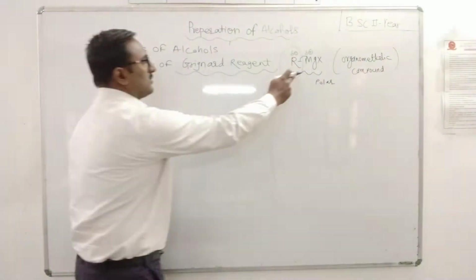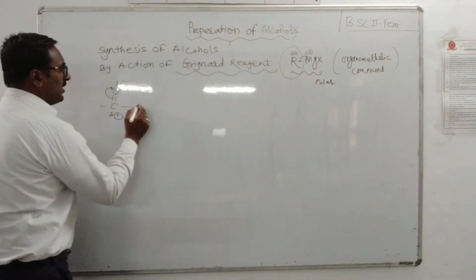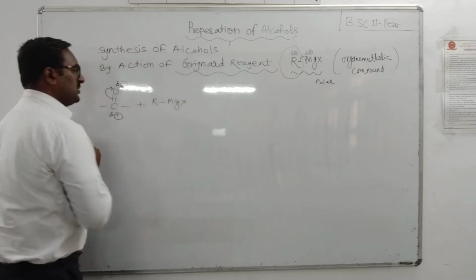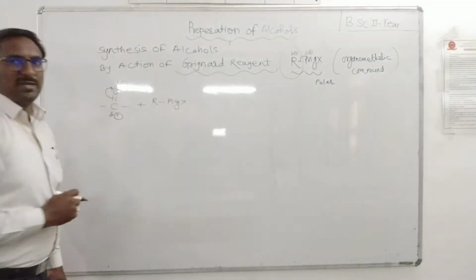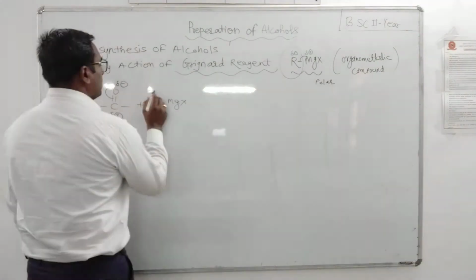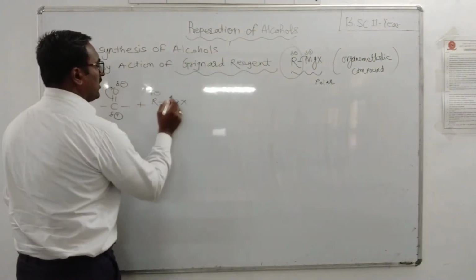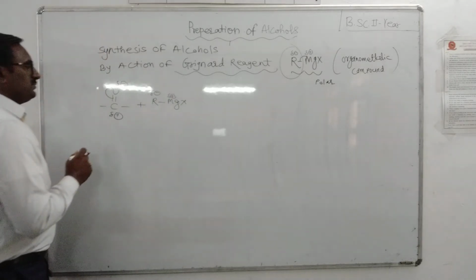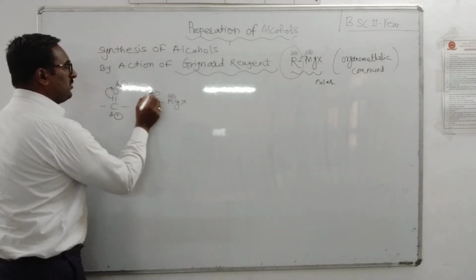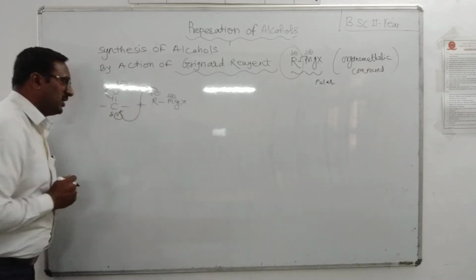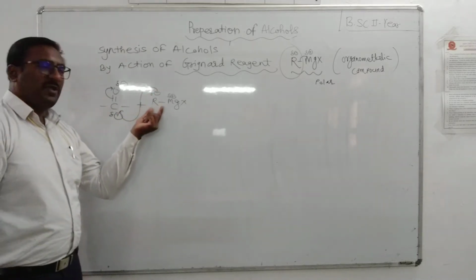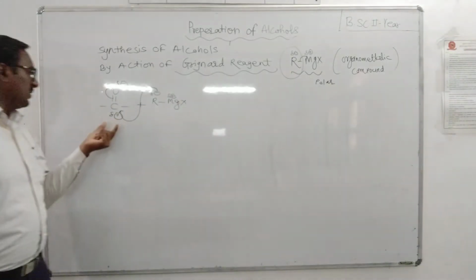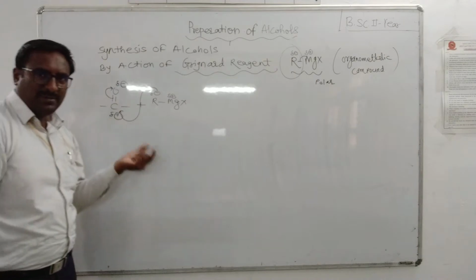And we have this organometallic compound, Grignard reagent RMgX, where R stands for any alkyl group. This is the negative dipole, this is the positive dipole. This shows nucleophilic addition: nucleophilic attack of the alkyl group on the electron deficient carbon.